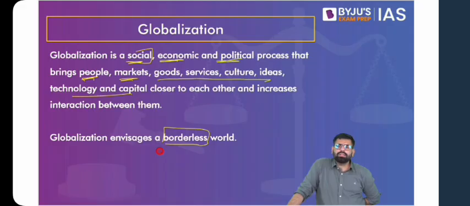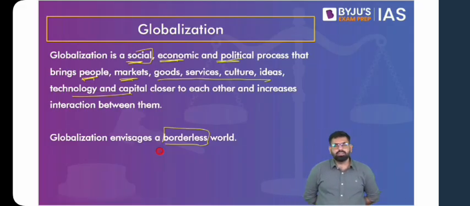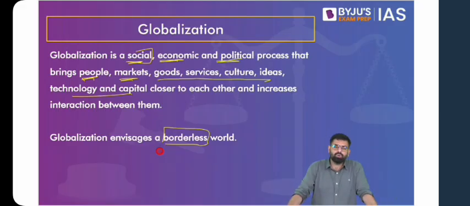Now before we come to various features of globalization, the question is, even in the past, people have been interacting. There was interaction among people. There was migration. There was impact of various political or economic dimensions across the world. Think about this. You had your Silk Route, using which things were traded between countries. You had Britishers coming to India. You had the advent of Islam in India. Even if you look at it just from the Indian point of view, we see that globalization is not something new. It's not something modern.